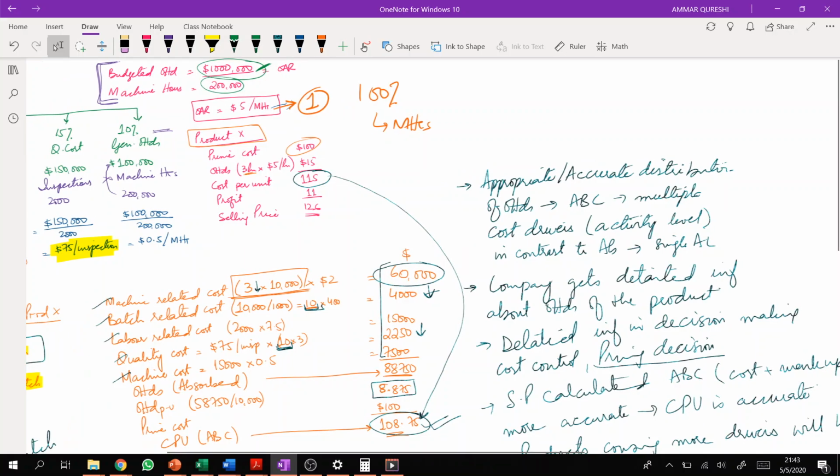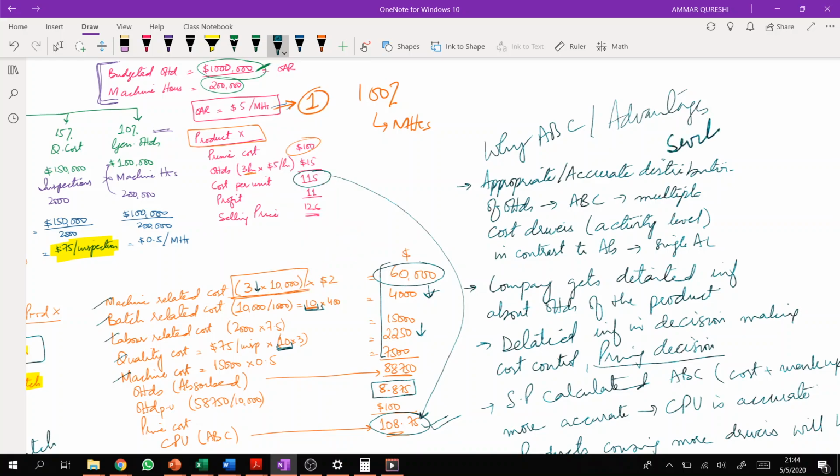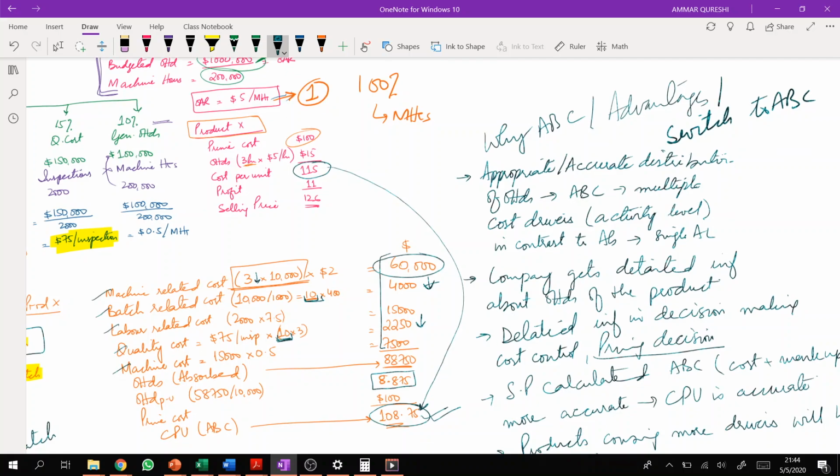But before moving ahead, what heading you can put, you can write why a company should use ABC. What are the advantages of using activity based costing, why a company should switch to activity based costing. So you can fit all these points in any of these headings, right?